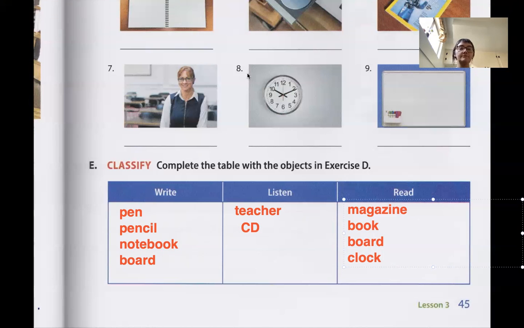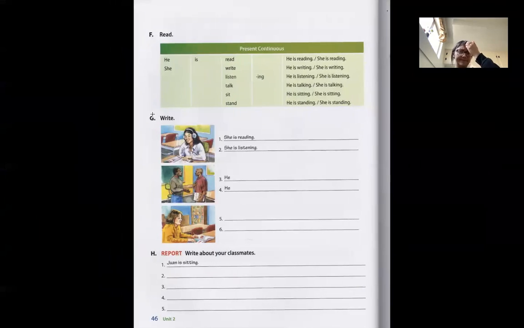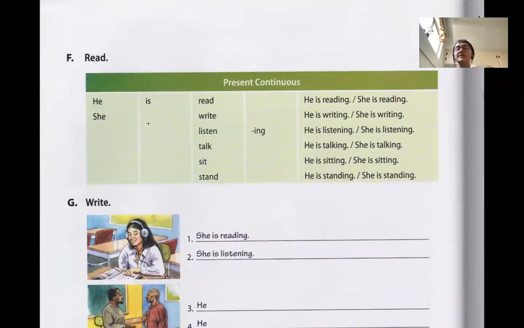Okay, let's keep going. All right. So what we're going to learn today is using ing, the present continuous, to add to verbs. So for example, we can use he or she and say is, then the verb read, write, listen, talk, sit, stand, and add the ing sound at the end.